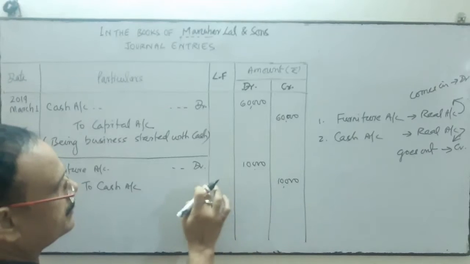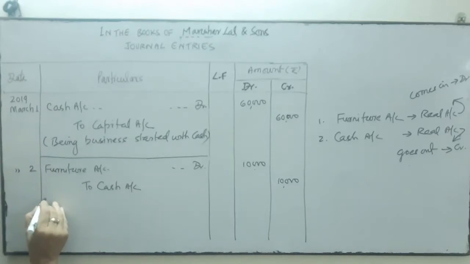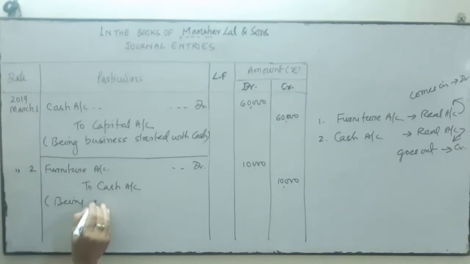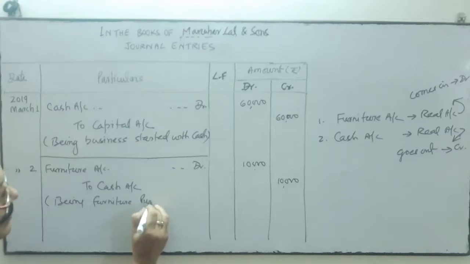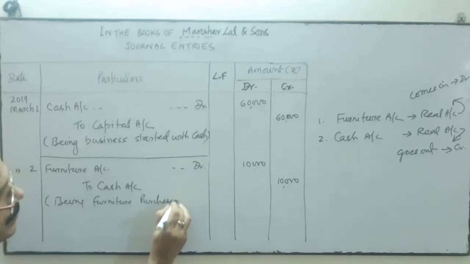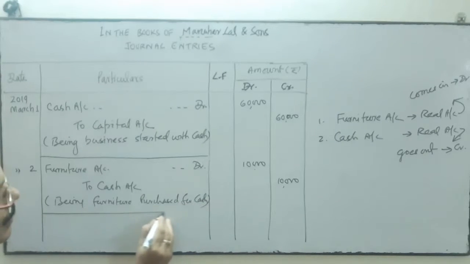Just straight, you can see it. Okay, and then we write the narration. What will we write in the narration? Furniture purchased for cash. And then we block.